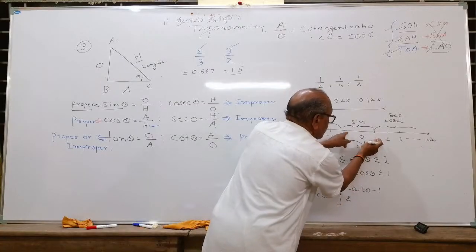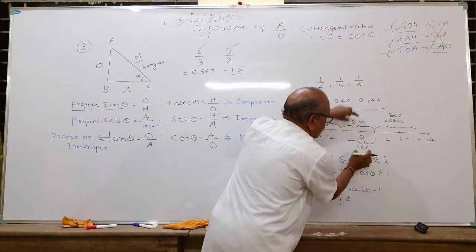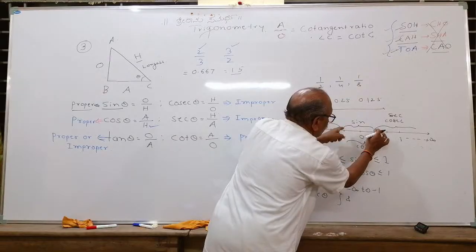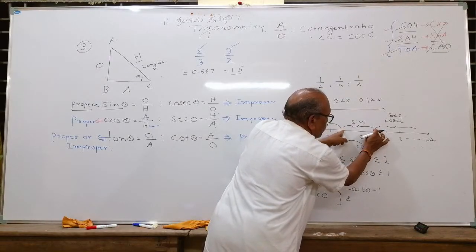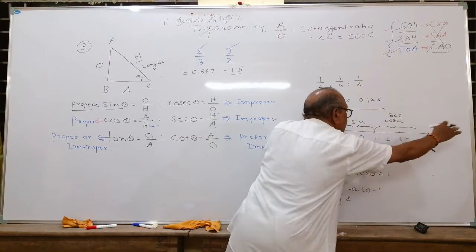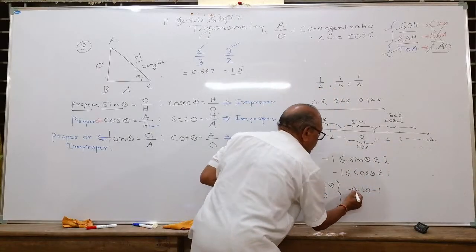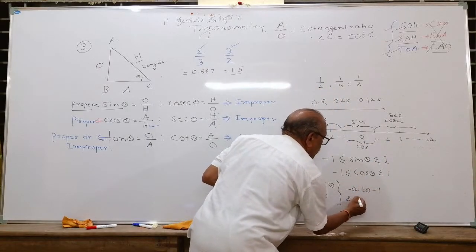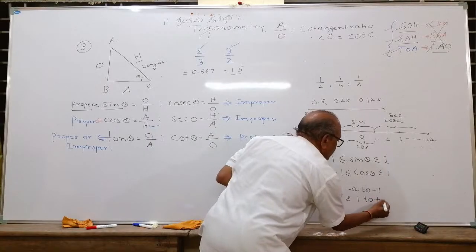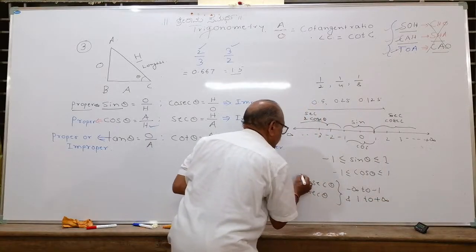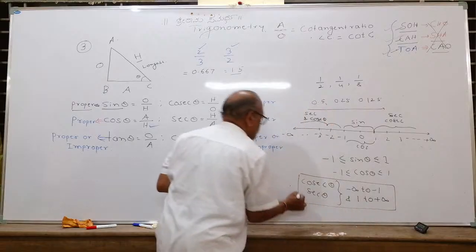They cannot come inside -1 and +1 because only sine and cos will be between -1 and +1. Sec and cosec will be greater than 1 or less than -1. In this range, you can expect the values.